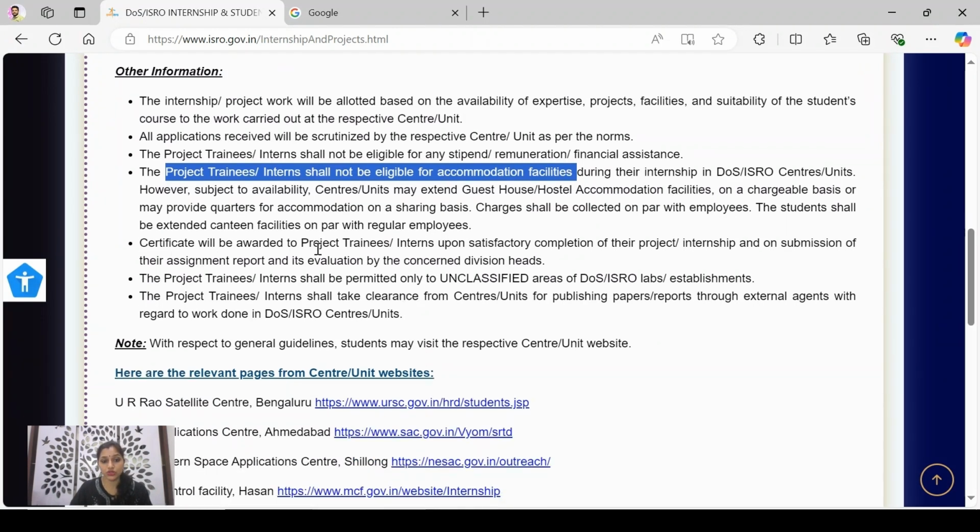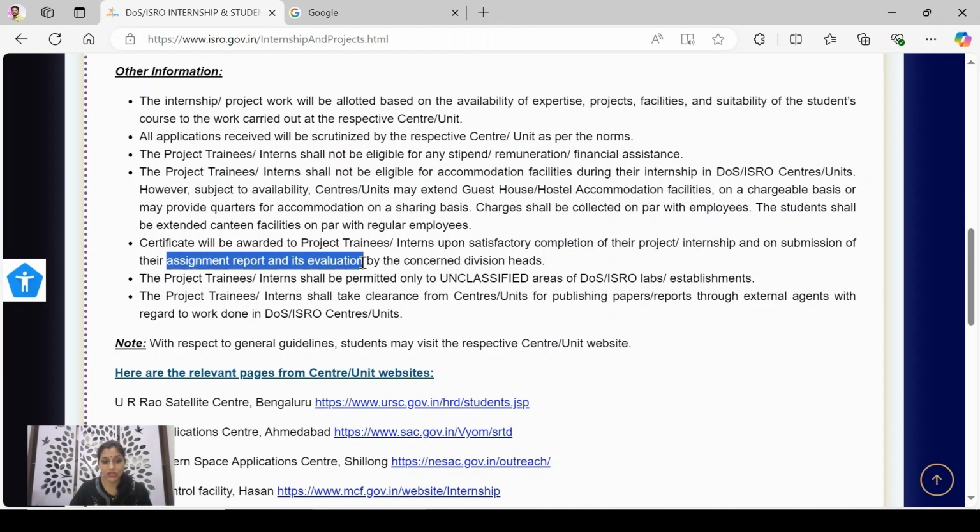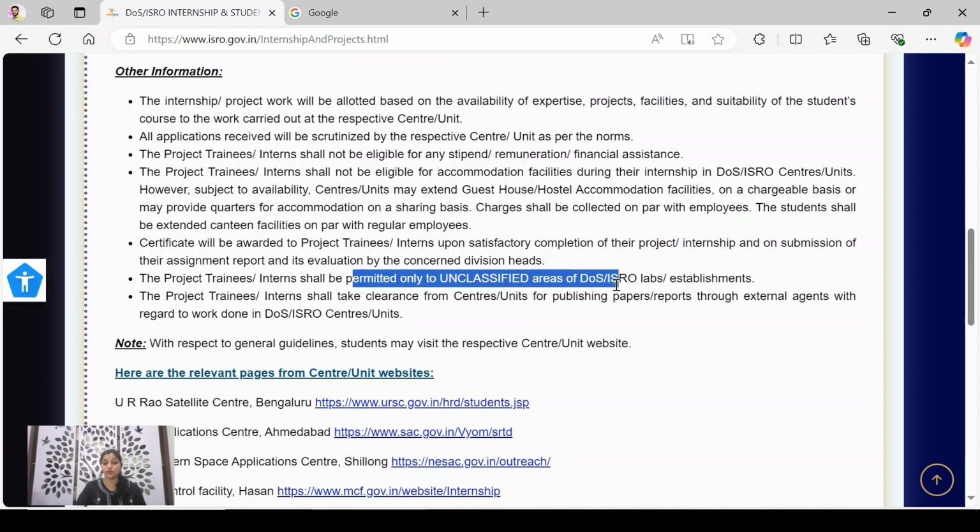Certificate will be awarded to project trainees, interns upon satisfactory completion of their project, internship, and on submission of their assignment report and its evaluation by the concerned division head. So, after completion of internship, you will have to submit the report of your internship. After submission of the report only, you will get the certificate, and you will be permitted only in unclassified areas of ISRO labs.